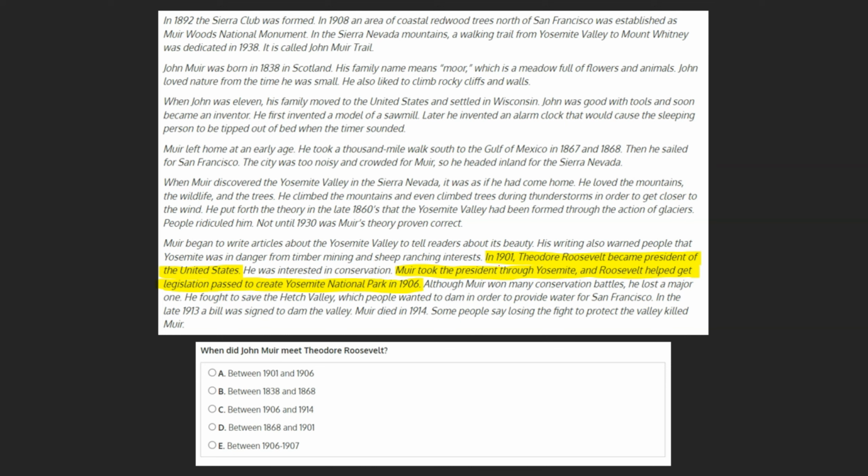Although the text doesn't tell us exactly which year Muir and Roosevelt met, it does tell us that in 1901, Theodore Roosevelt became president, and in 1906, Roosevelt helped get legislation passed to create Yosemite National Park, after meeting with Muir. Therefore, we can head to our choices and mark A, between 1901 and 1906, as our final answer.